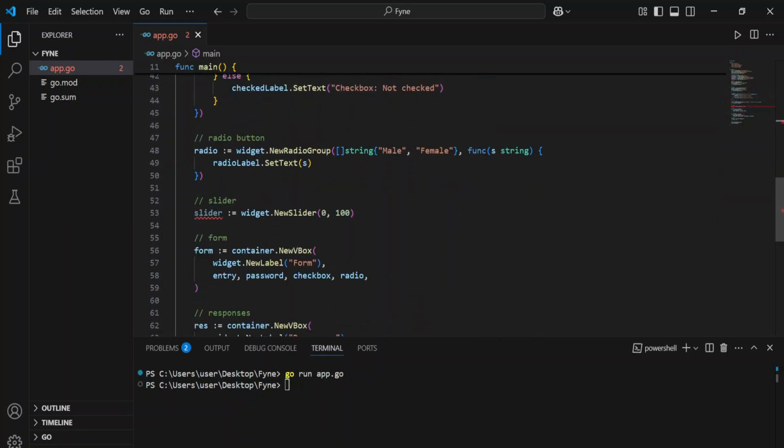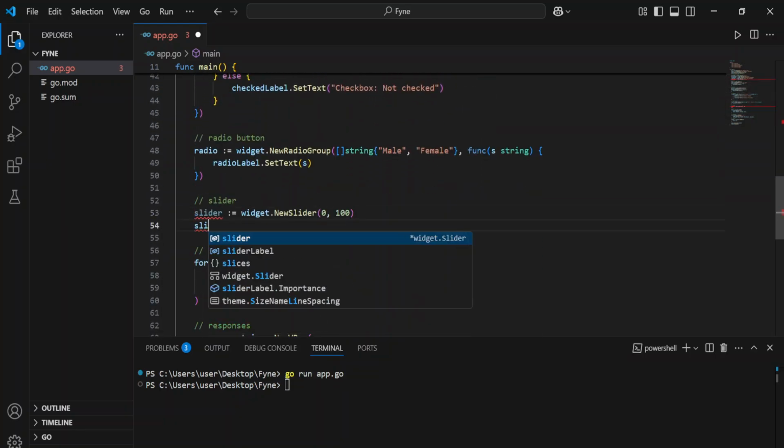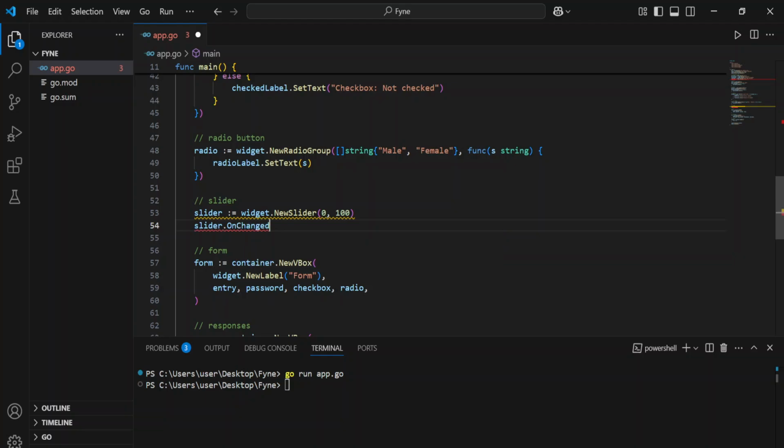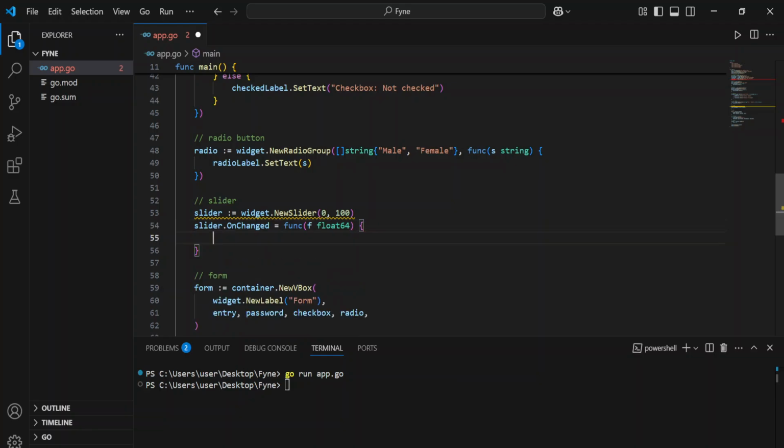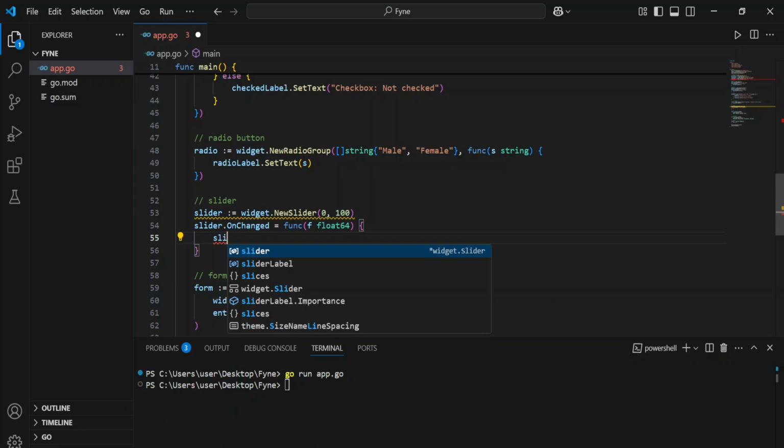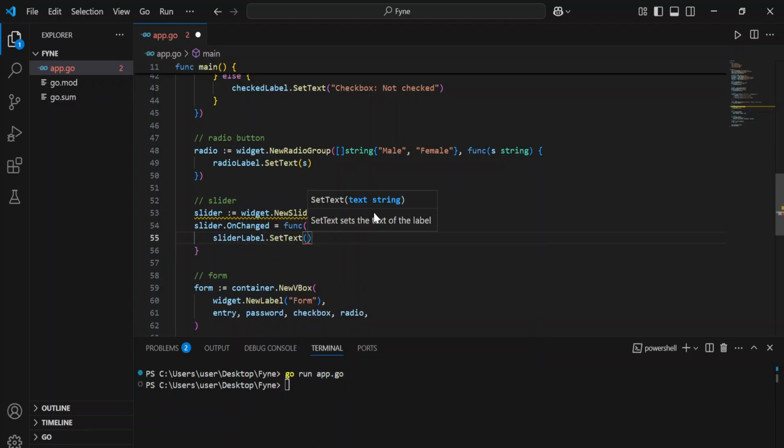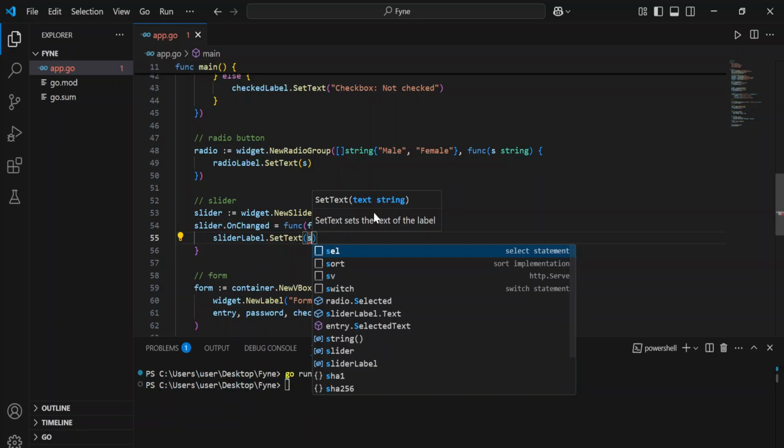So we're going to come back to the slider, and then I'm going to say slider dot on changed is going to be a function of a float, and then we can say slider label dot set text to s.